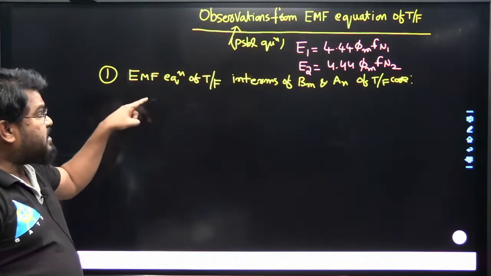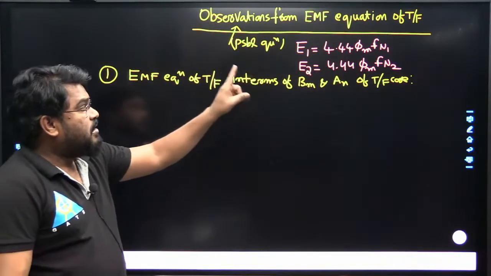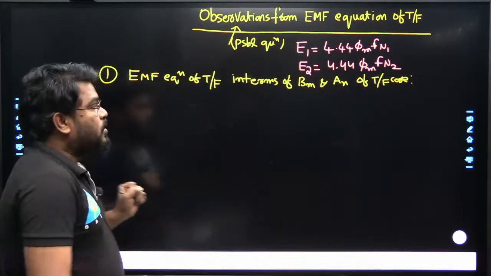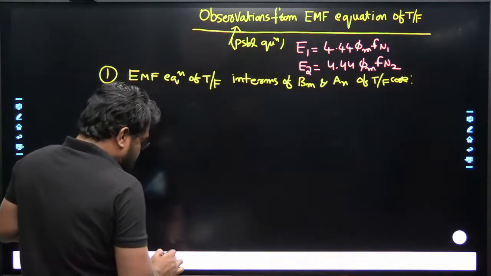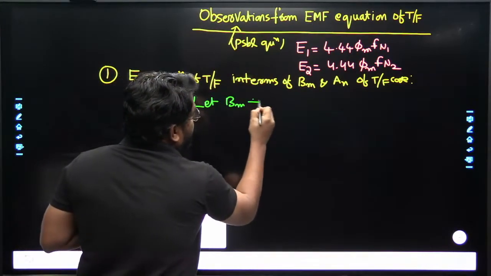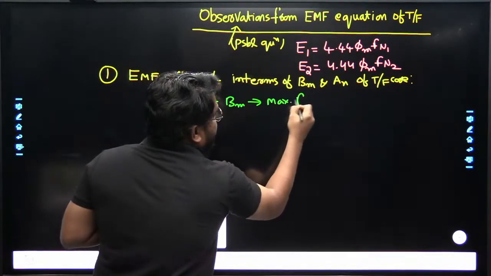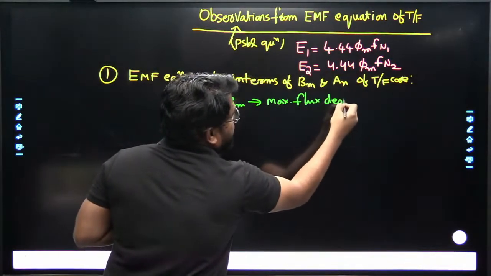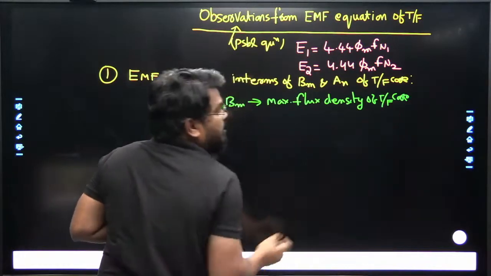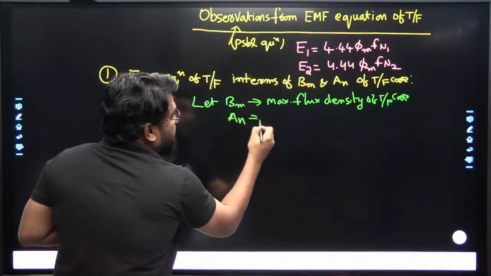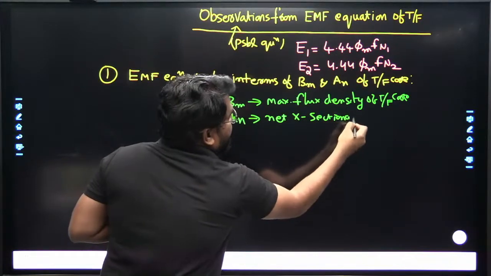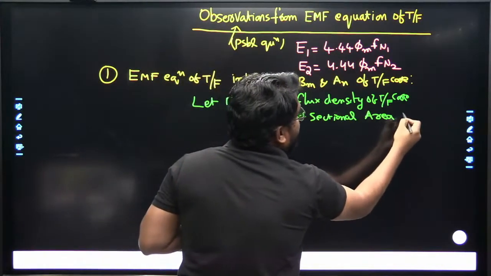So how do we get the EMF equation of the transformer in terms of the flux density and net cross sectional area of the transformer core? Let B maximum be the maximum flux density of the transformer core, and AN the net cross sectional area of the transformer core.